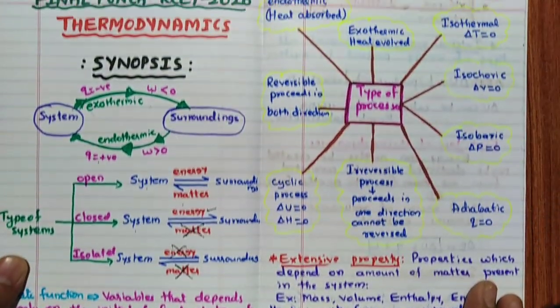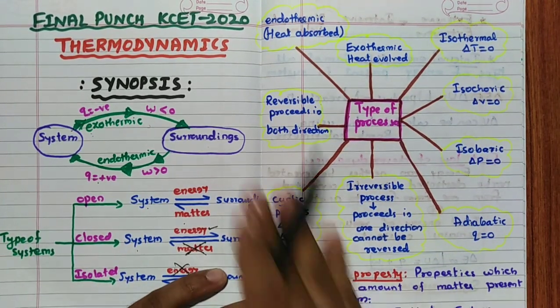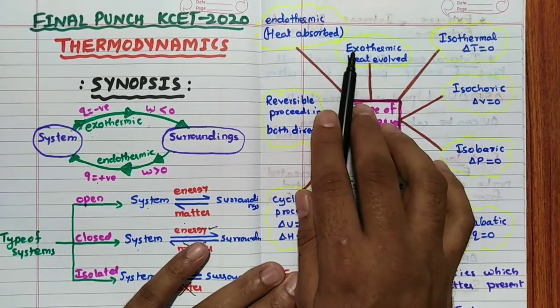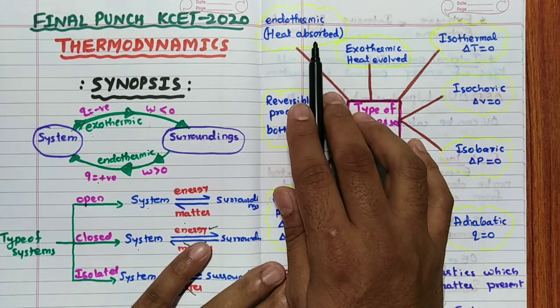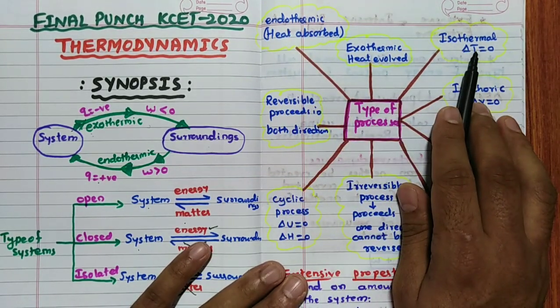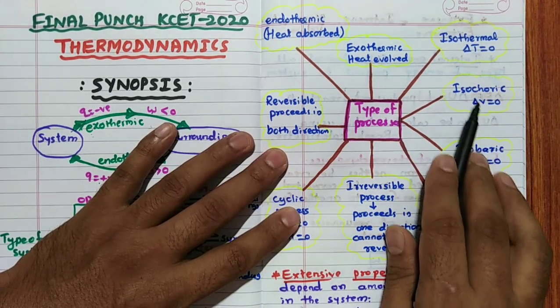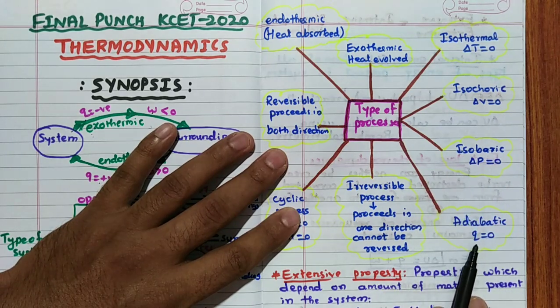Here I have given one flow chart, very important and very simple. Types of processes, all the processes come under here. First one, endothermic and exothermic: exothermic, heat evolved; endothermic, heat absorbed. Already we have discussed. Then isothermal means delta T is equal to 0, at constant temperature. Constant volume, isochoric. Constant pressure, isobaric. Q is equal to 0, constant heat, adiabatic.